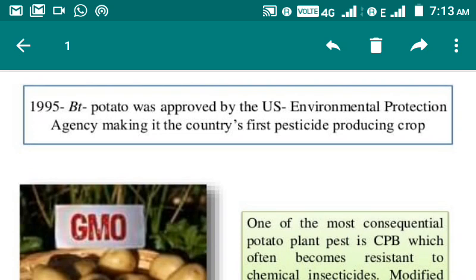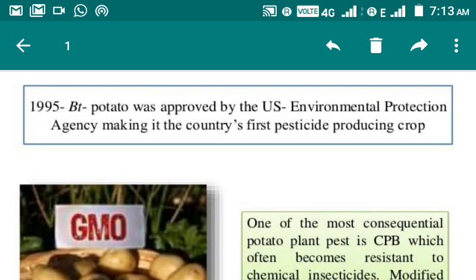BT cotton is still approved, but BT brinjal is banned in India due to some environmental issues and political issues. But anyhow, in 1995, BT potato was approved by the US Environmental Protection Agency, making it the country's first pesticide producing crop.